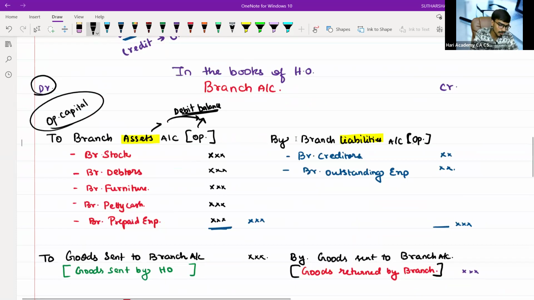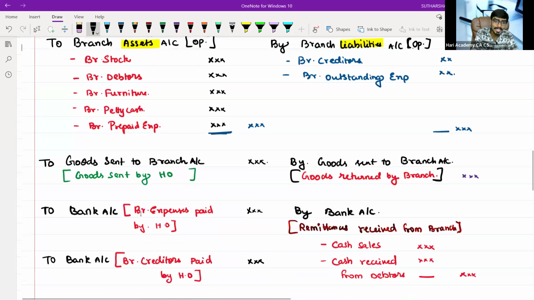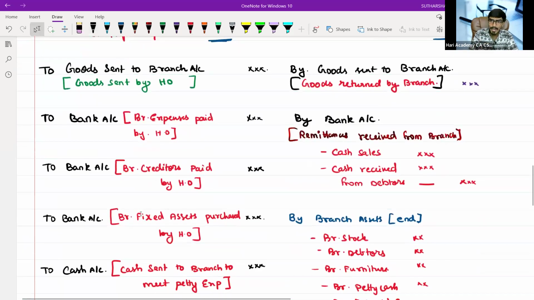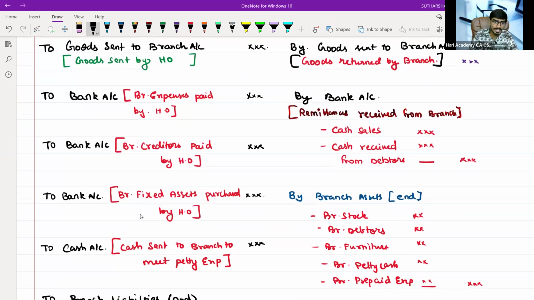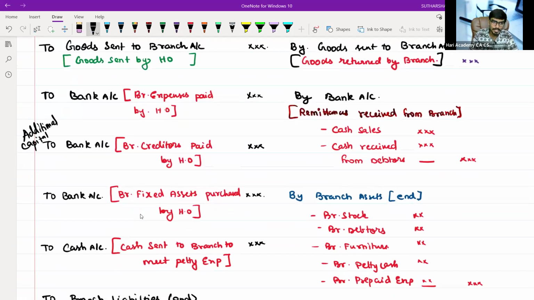Whatever has been sent by HO to the branch will be treated as additional capital.